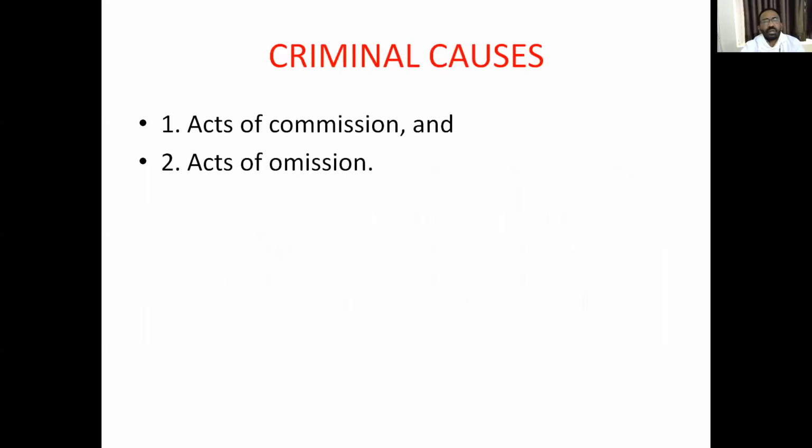Criminal causes. What are the criminal causes of infant death? Acts of commission and acts of omission. Acts of commission means doing some acts to kill the baby intentionally, such as covering the baby's nostrils or mouth with a pillow, or not giving nutrition or lactation, intentionally doing acts to kill the infant.